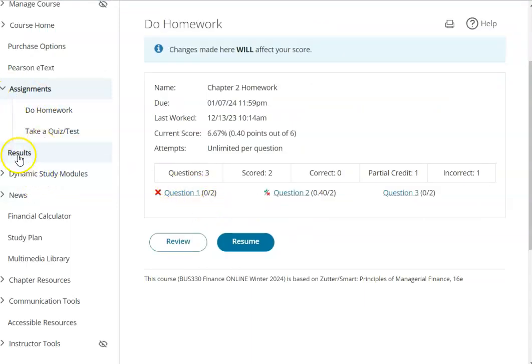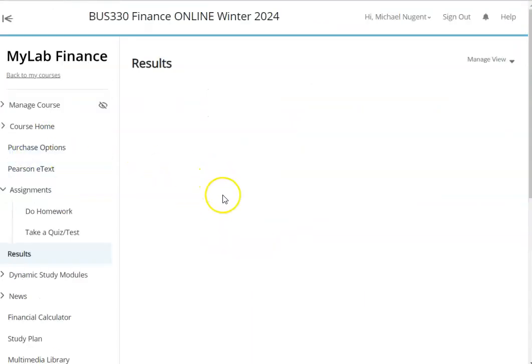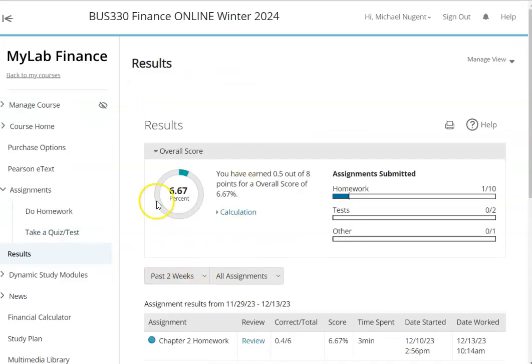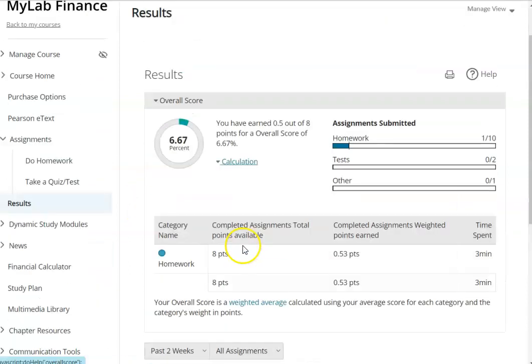Once you've completed an assignment, you should see the assignment under results. So in results, all your homeworks that you complete and your exams will be listed in here. At the end of the course, they'll move over your Brightspace Excel grades in here as well. So all your grades will be on My Finance Lab, and your final score will be here in this percentage circle. And you can see how everything is calculated.